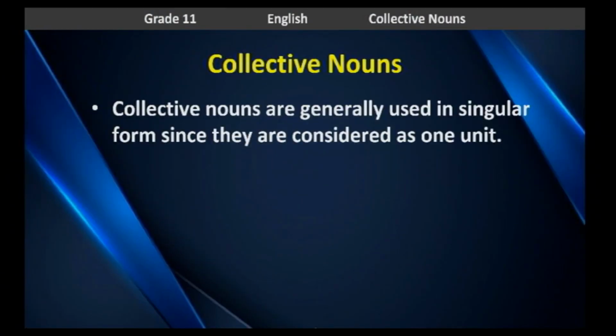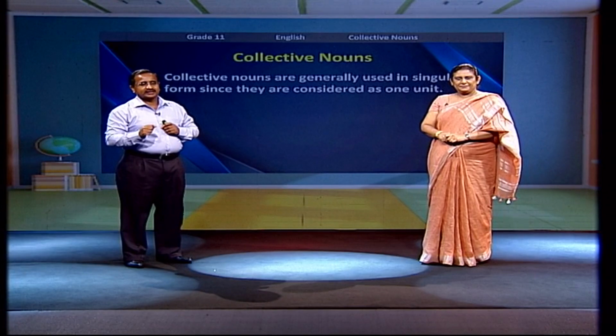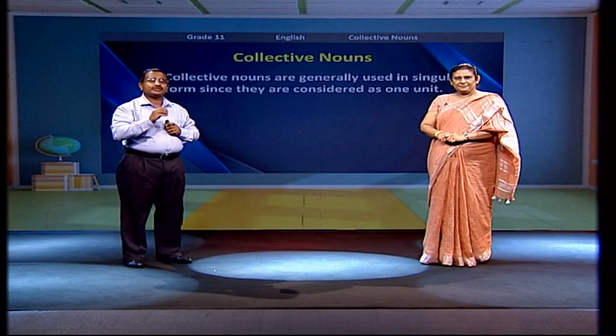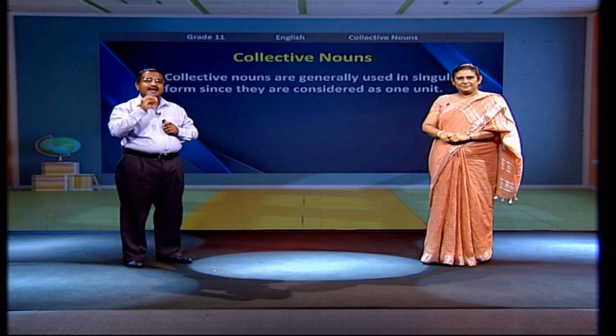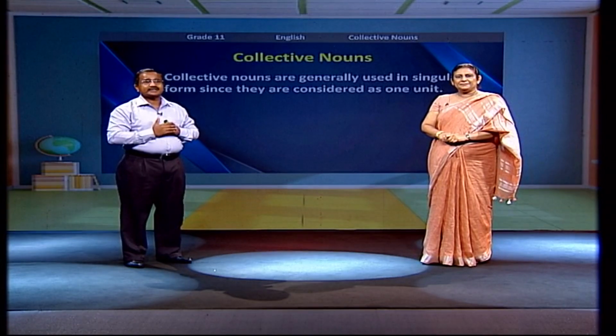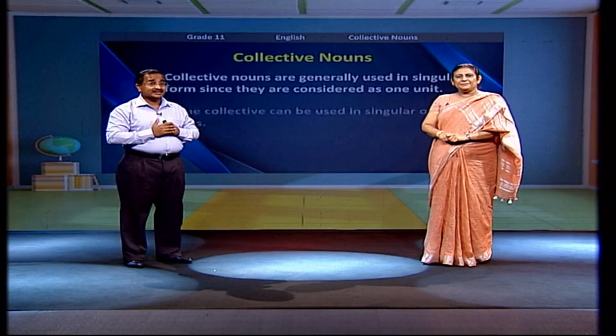When there is a collective noun, it refers to a particular group of animals, a group of lions, a group of people. So the group stays as one unit. So generally, collective nouns are considered as singular nouns. So they carry singular verbs. But some collective nouns can be used in singular as well as in plural forms.